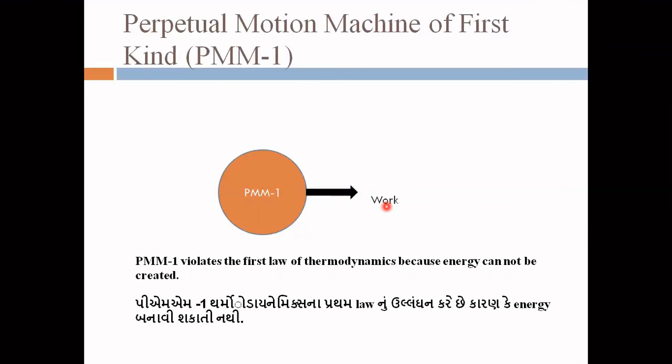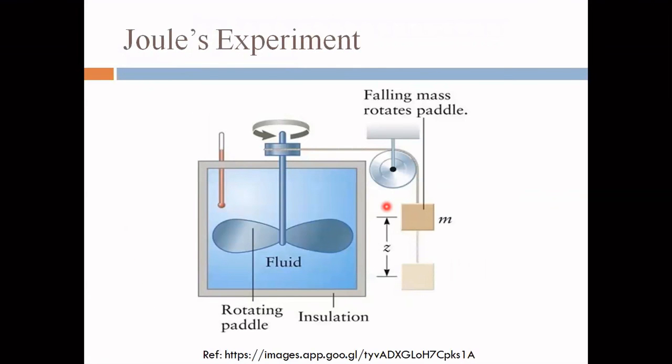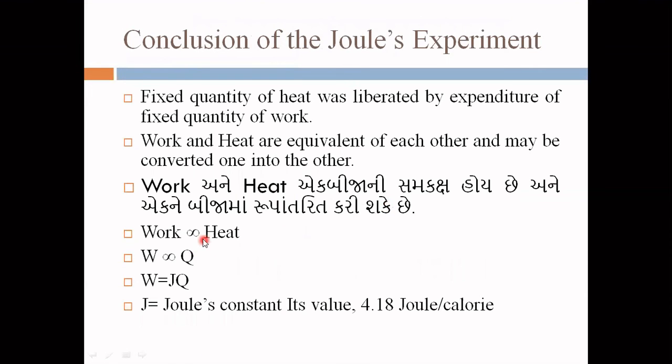So in this lecture we discussed Joule's experiment. In Joule's experiment we came to the conclusion about the work and heat relation. What is the conclusion? Work is directly proportional to heat, and in words, a fixed quantity of heat was liberated by expenditure of a fixed quantity of work.